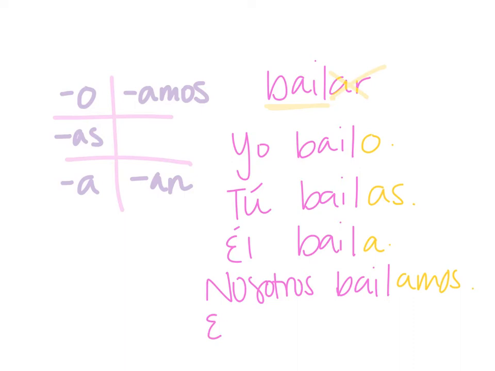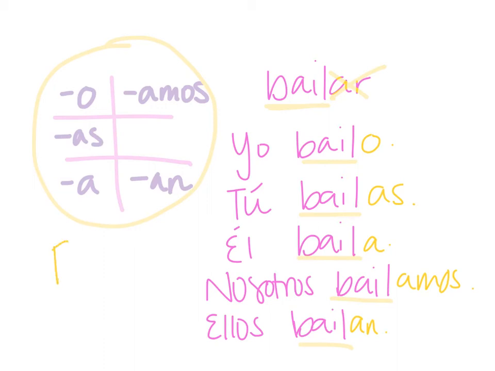And lastly, it would be ellos, bailan. Okay, I just wrote the endings in different colors so that you can notice that we keep this stem the same every single time. The only thing that we are doing is switching the ending, which is why we have to memorize this chart over here, because that chart is going to help you remember how to conjugate all regular AR verbs.